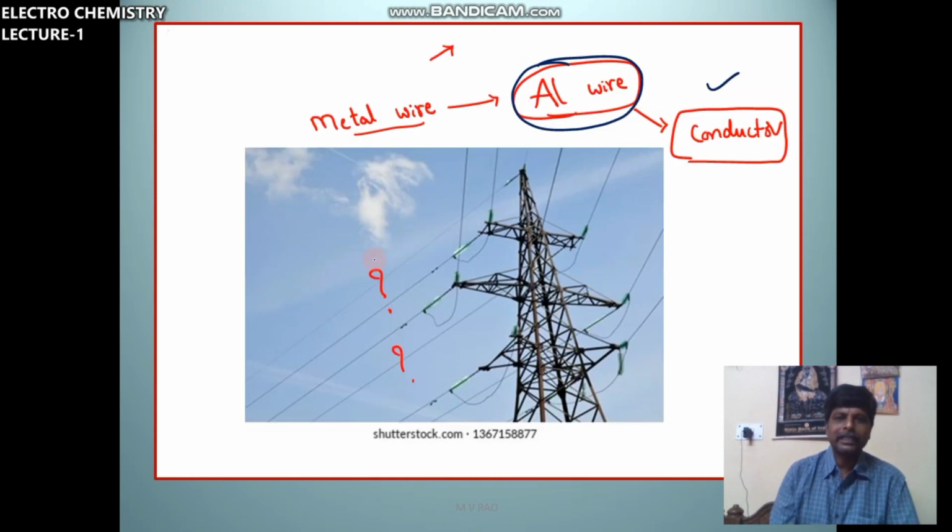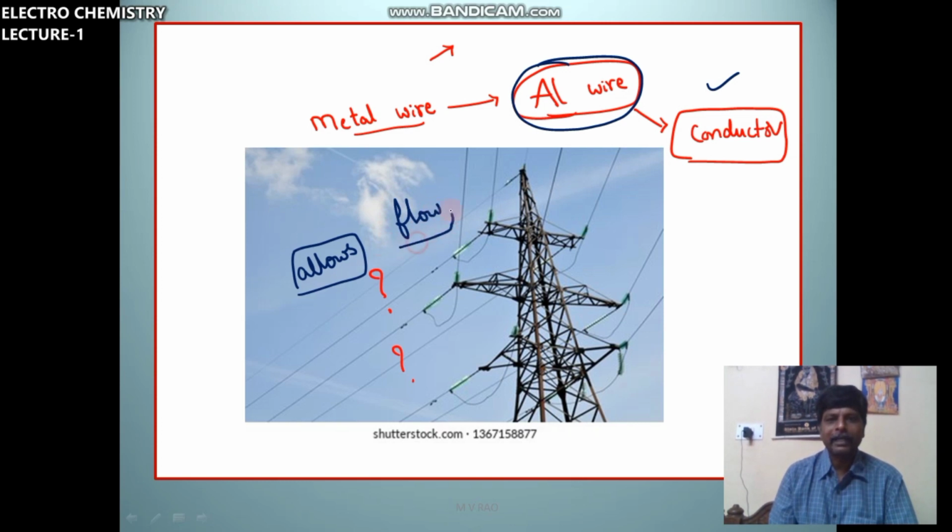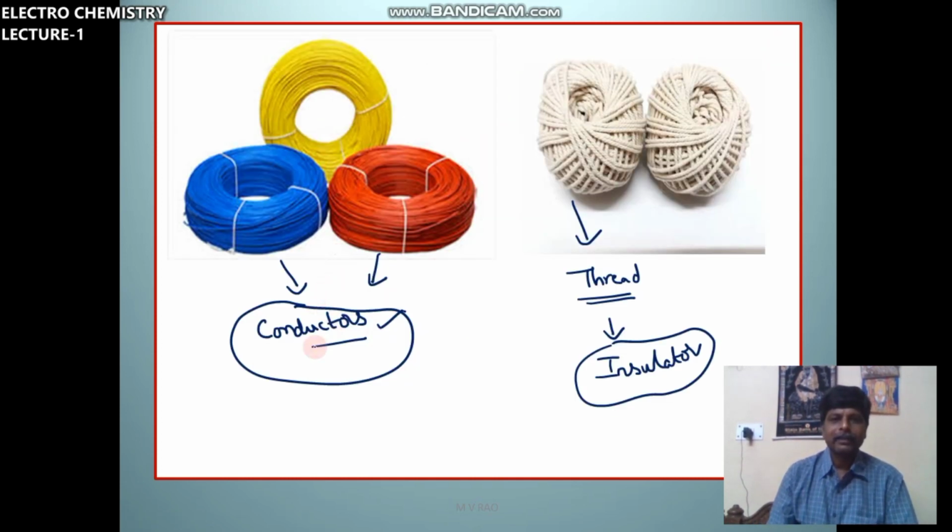The substance which allows the flow of current through it is called a conductor. So these are conductors because these substances allow the flow of current.